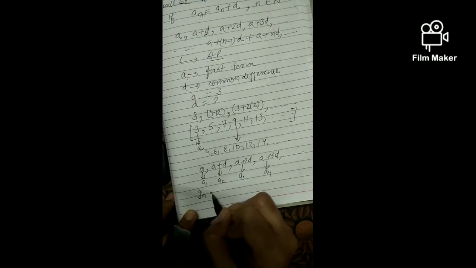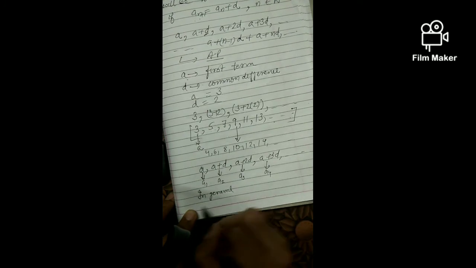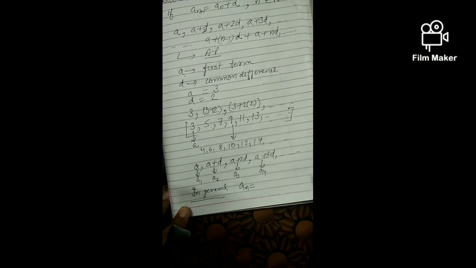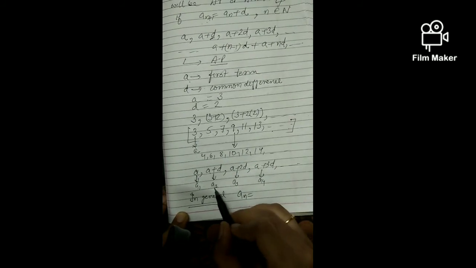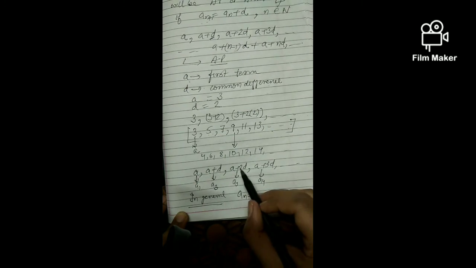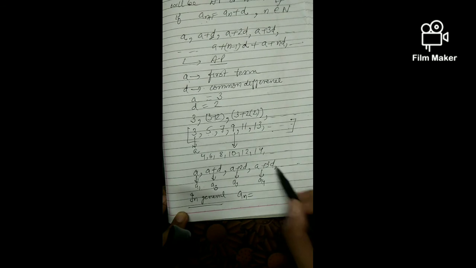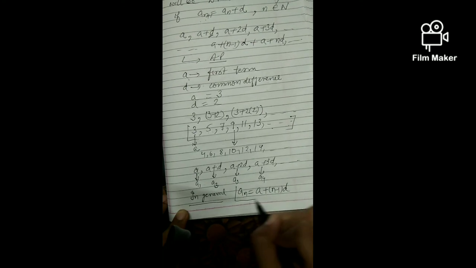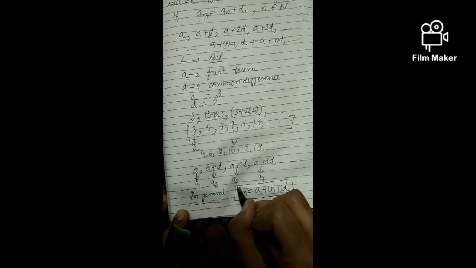In general, for the nth term, if you notice, in a2 one d is added, in a3 two d's are there, in a4 three d's are there, so an will be a plus (n minus 1)d. This will be our formula for the nth term.